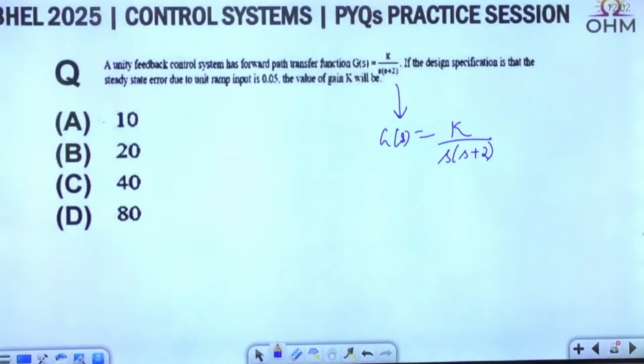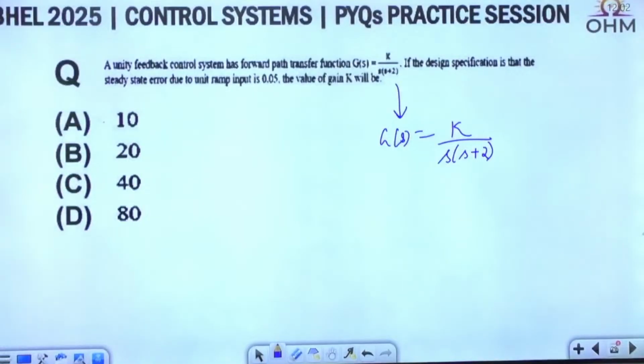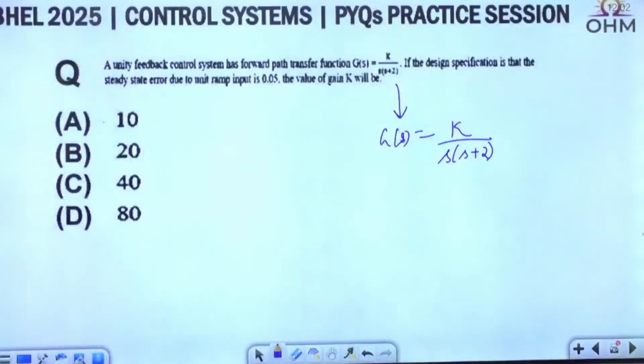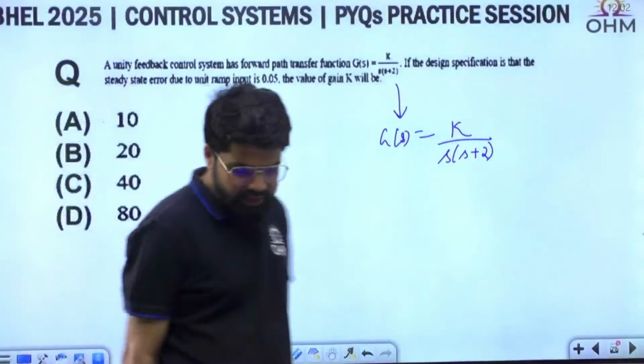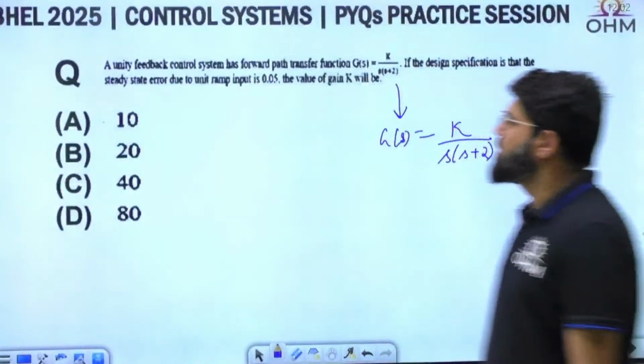If the design specification is such that the steady state error due to unit ramp input is 0.05, what is the value of the gain K? Simple question. Steady state error.